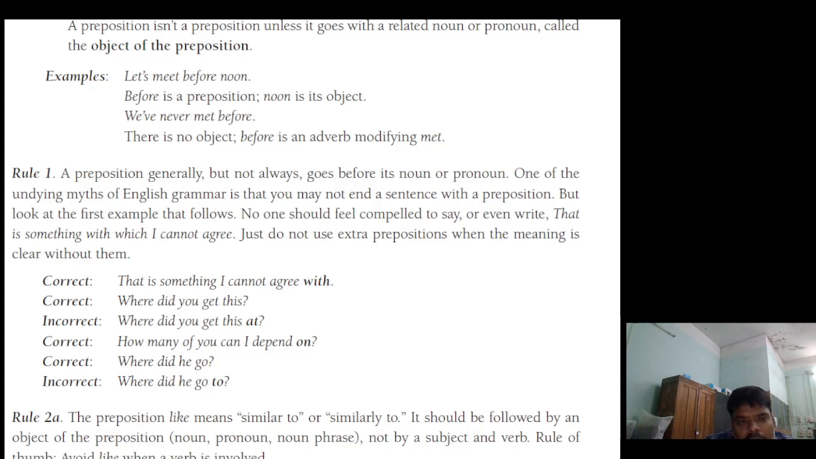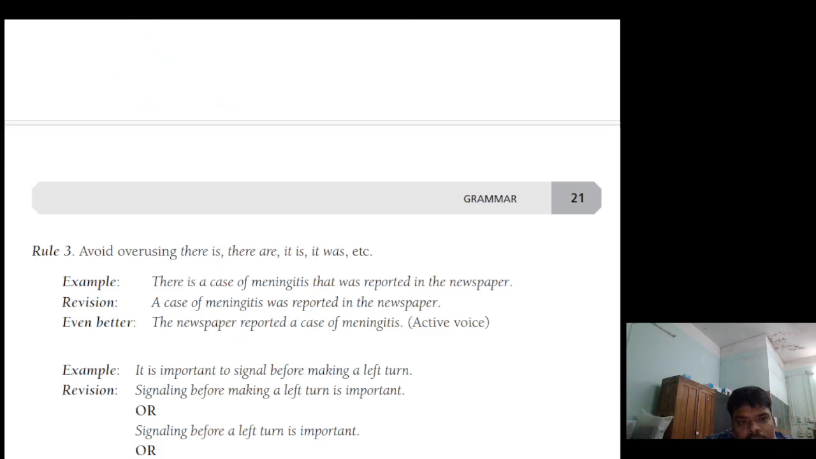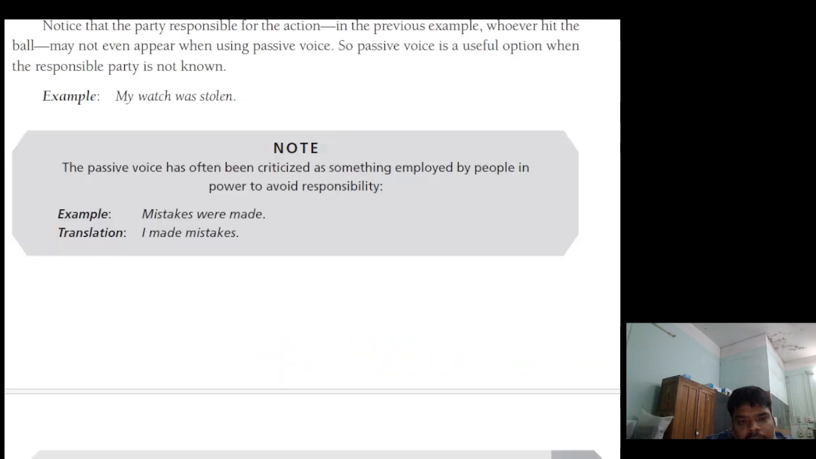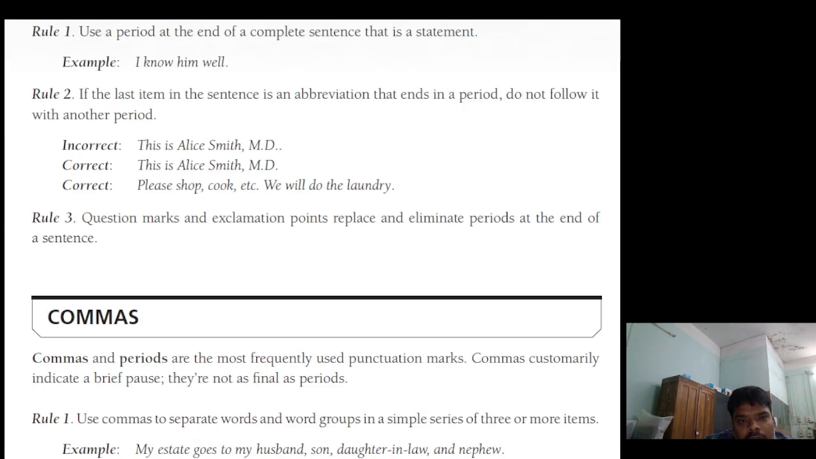Okay, I am going to stop today. In the next lecture, I will cover prepositions and then adjectives, adverbs, then punctuation.